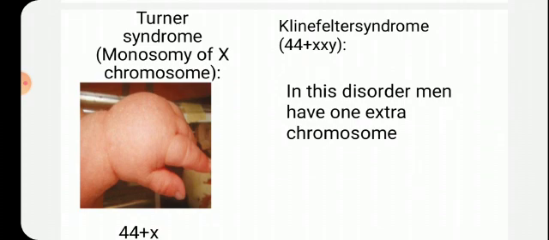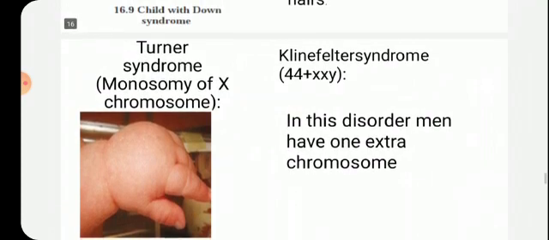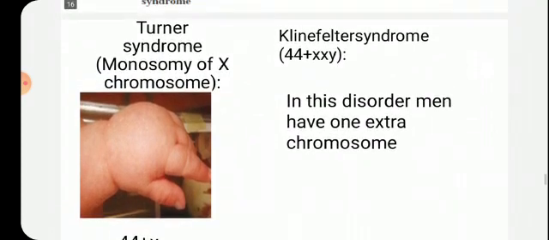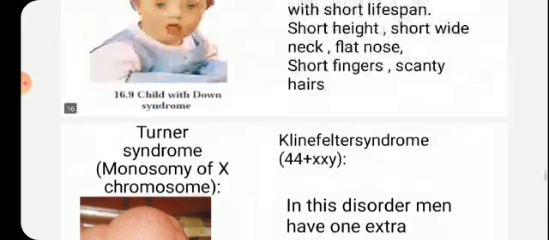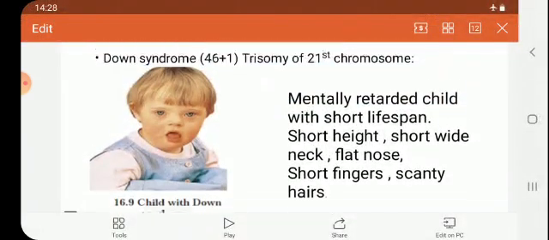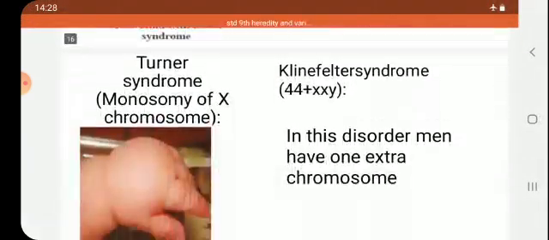Okay. So children, now you have studied the three diseases that occur through chromosomal abnormality. First is Down syndrome, where there is a trisomy in the 21st chromosome. Okay. The 21st pair has one extra chromosome. That is called Down syndrome.